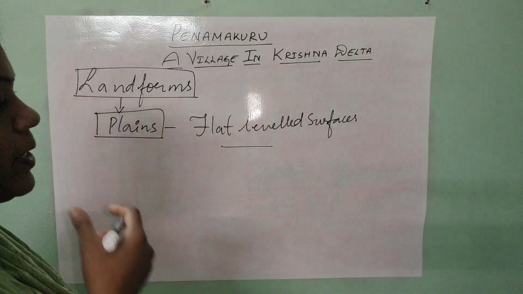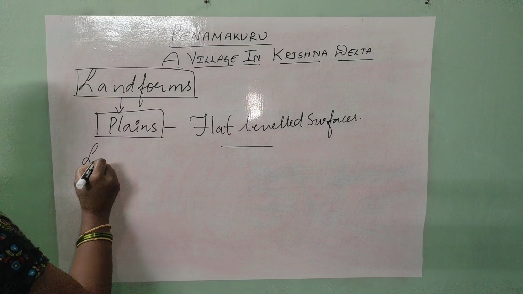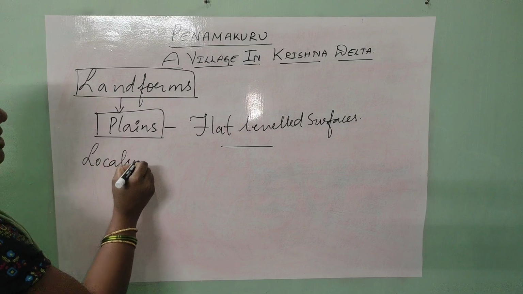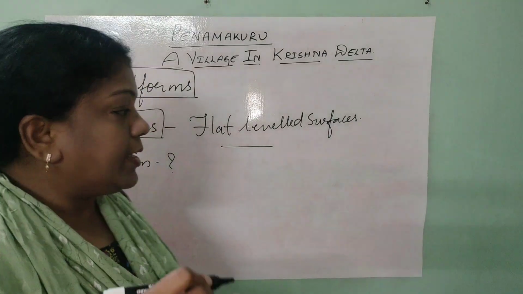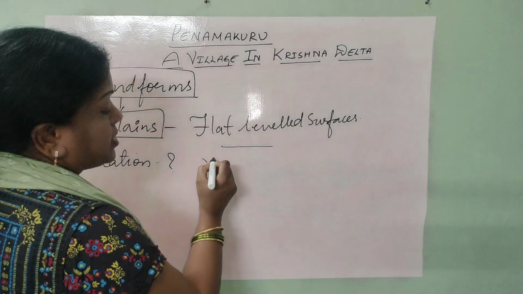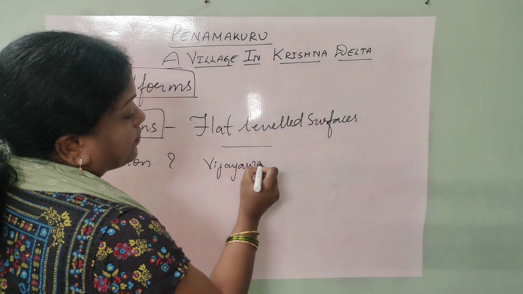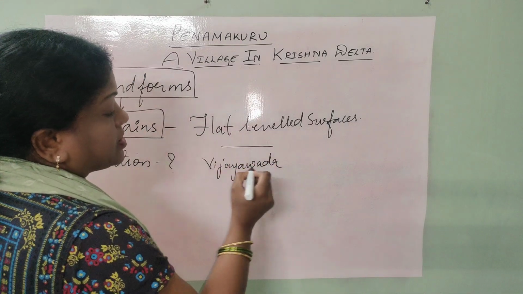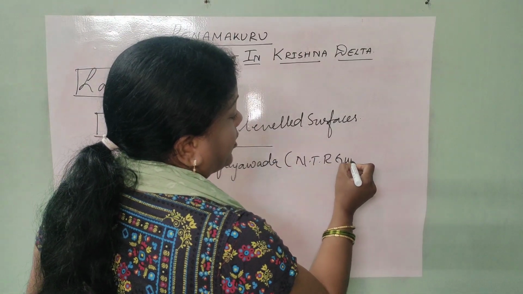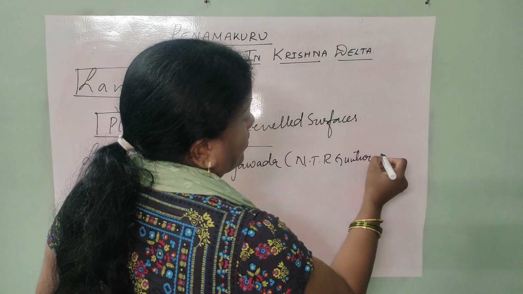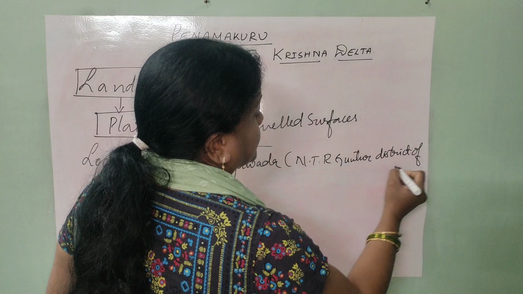Now for such a Penamakuru village, we have to consider the location. Where is this Penamakuru village? What the book writers are telling is, first they got down in Vijayawada, which is in NTR, Guntur district of Andhra Pradesh.